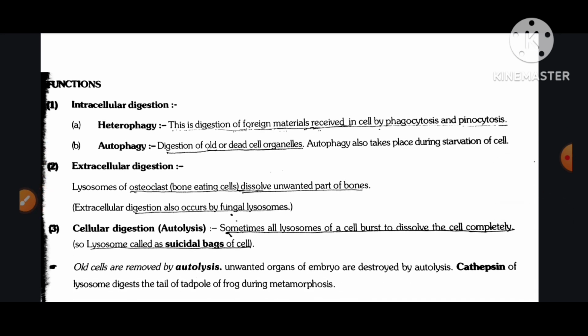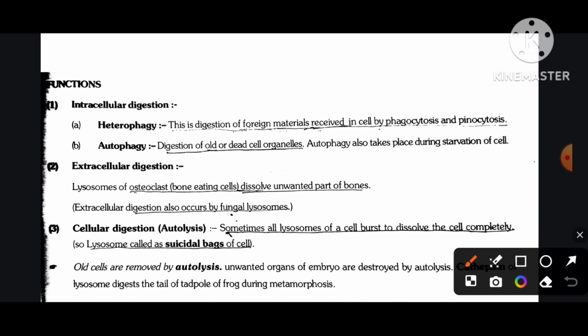Functions. Intracellular digestion. Number one, heterophagy: this is the digestion of foreign materials received in the cell by phagocytosis and pinocytosis. Number two, autophagy: digestion of old or dead organelles. Autophagy also takes place during starvation of the cell. Extracellular digestion: lysosomes of osteoclasts, the bone-eating cells, dissolve unwanted parts of bones. Extracellular digestion also occurs by fungal lysosomes.